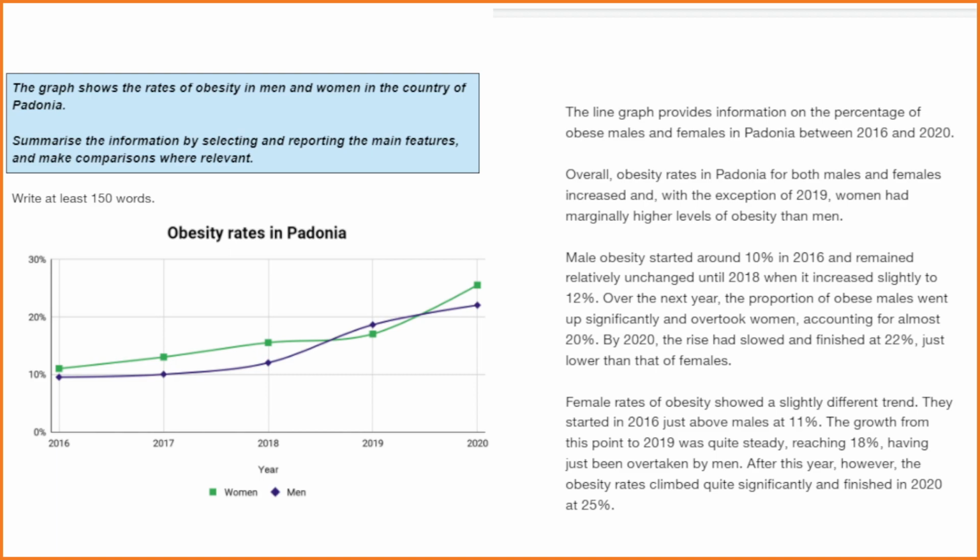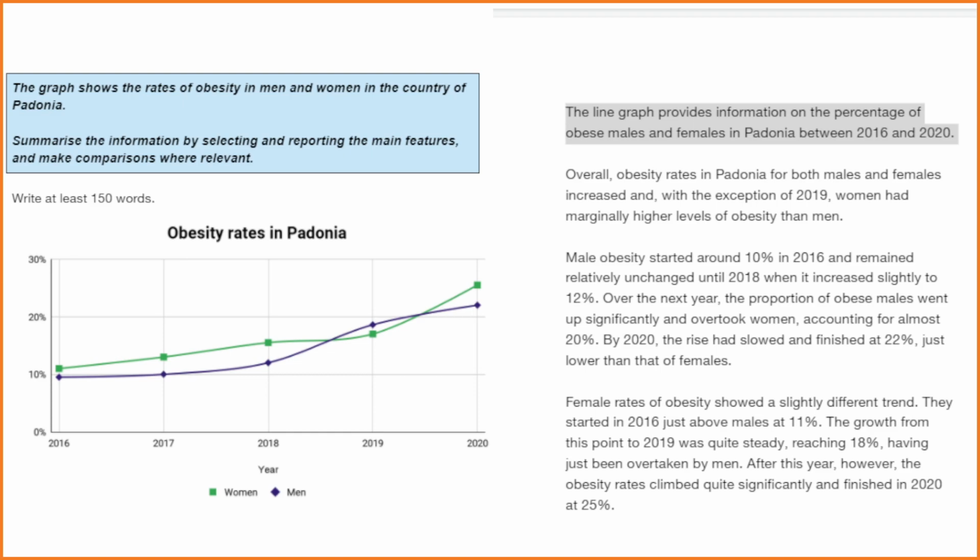Let's read my introduction, which is just a paraphrase of the task that you see in the box. The line graph provides information on the percentage of obese males and females in Padonia between 2016 and 2020. So what we're doing is we're just paraphrasing what we find in the blue box. This should be the easiest part of the task, and you shouldn't have too many problems sorting that.